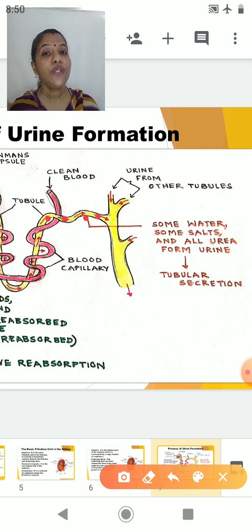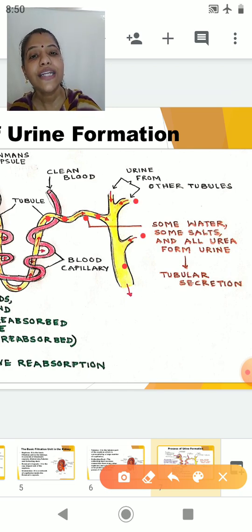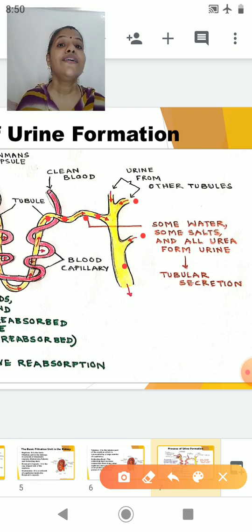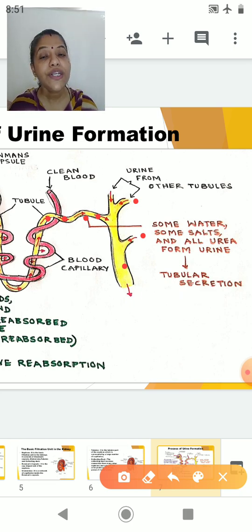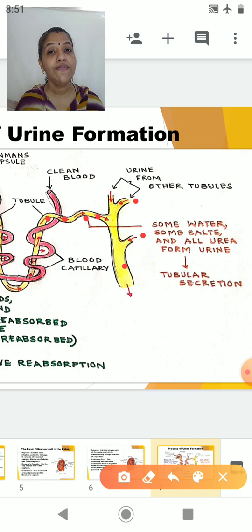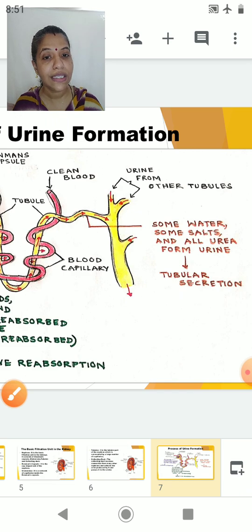Now after the process of tubular secretion, the filtrate which is formed is called urine, and that urine will be carried ahead by the collecting duct. The collecting duct receives connections from many other nephrons, and finally all the collecting ducts open into the ureters, and the ureter will collect this urine and pass it on into the urinary bladder. So this is the way the process of urine formation takes place. I hope students you have understood this.